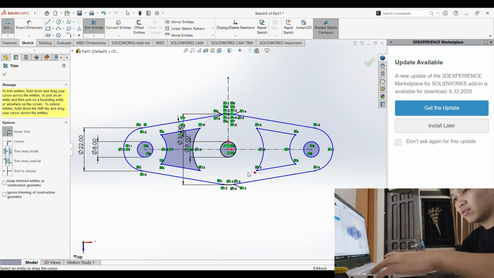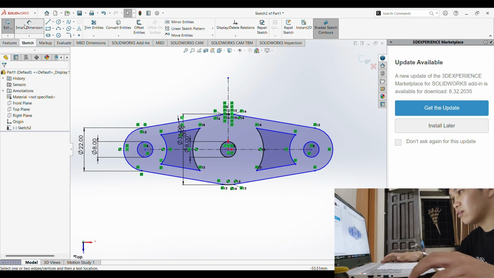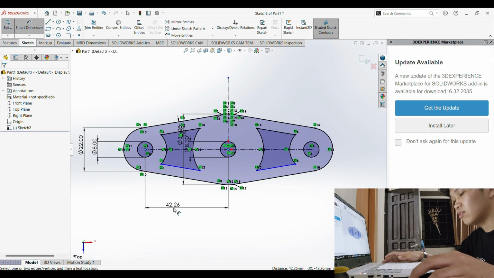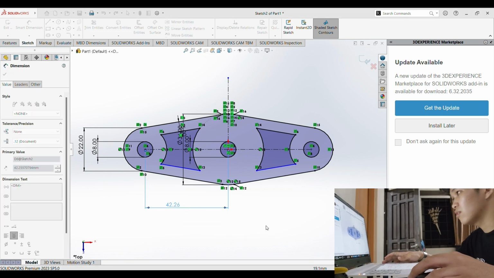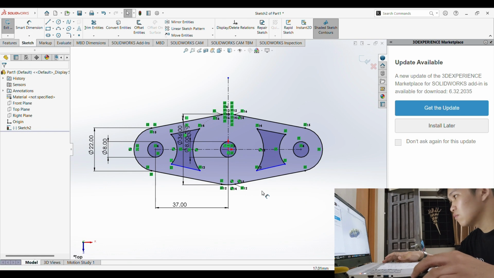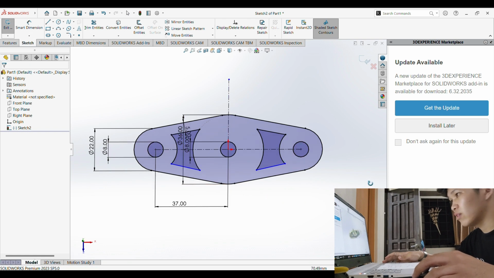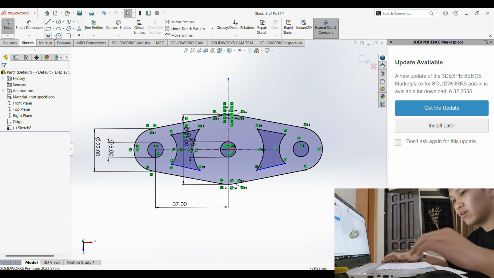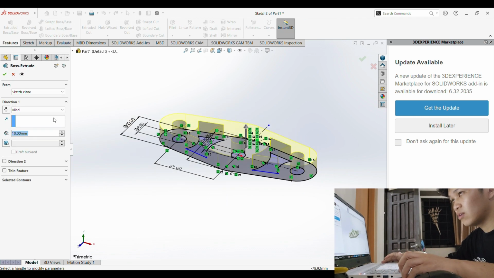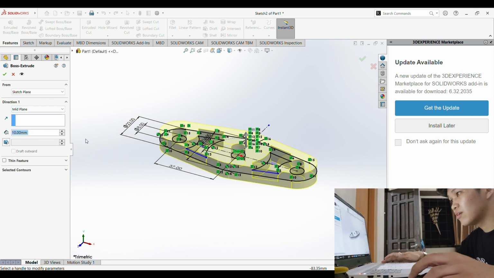It should be 37. There. Now we have a top part, and now we will extrude it. Extrude. We'll make it mid-plane so it'll be easier for us later. And the extrude should be 5mm. And press enter. There we go.